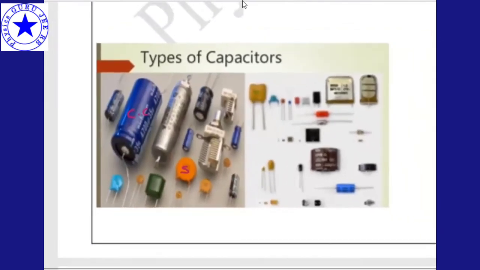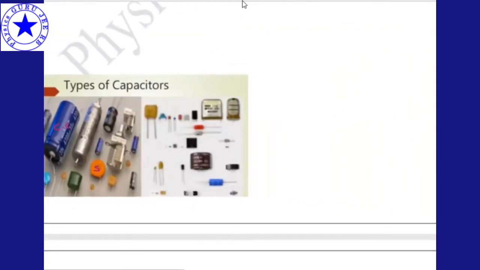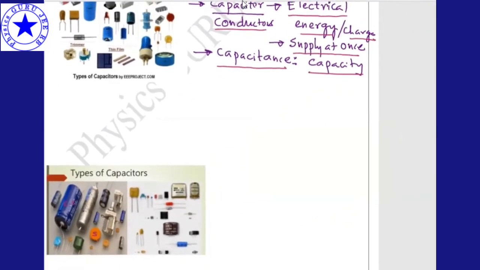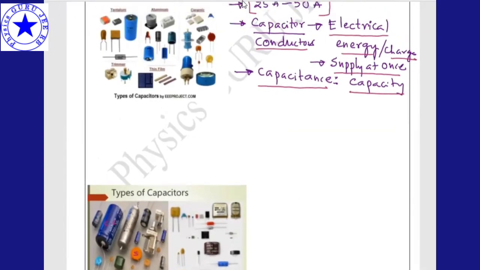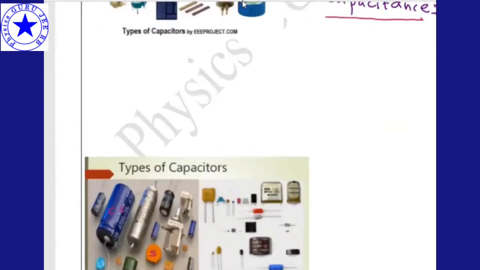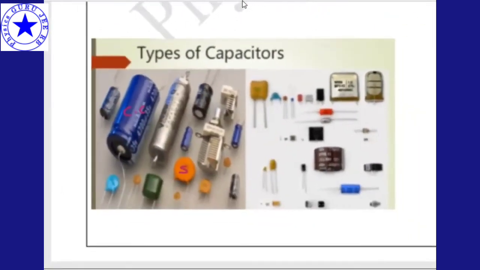Now, types of capacitors. Normally, what we came to know is a capacitor is nothing but a device which stores electrical energy or electrical charge. Is it clear? We'll discuss it in detail, but one should know how it looks. See live, these are capacitors.